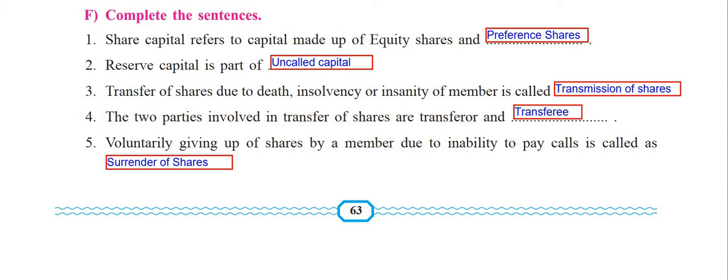Fifth: voluntarily giving up of shares by a member due to inability to pay calls is called surrender of shares.